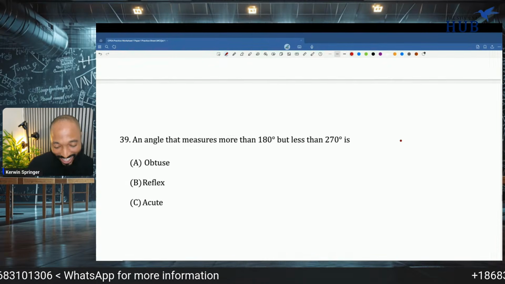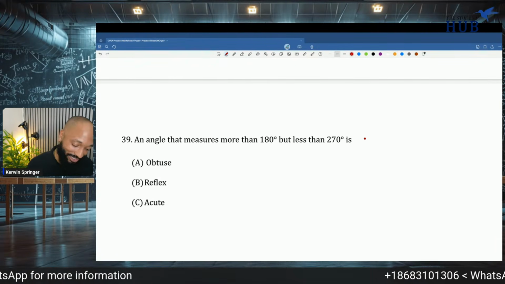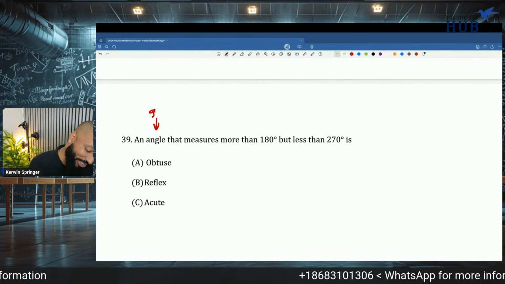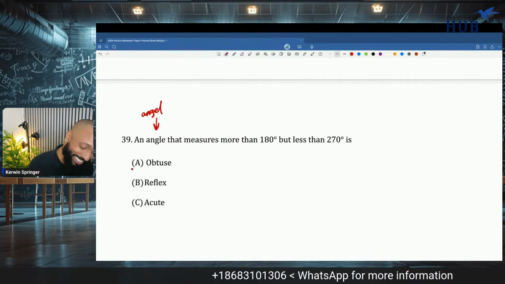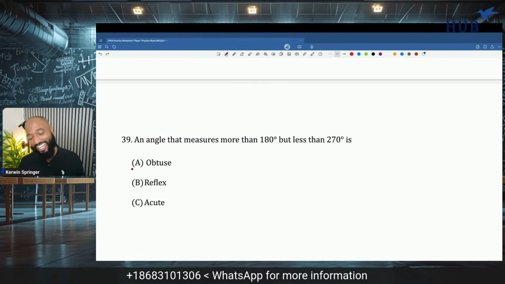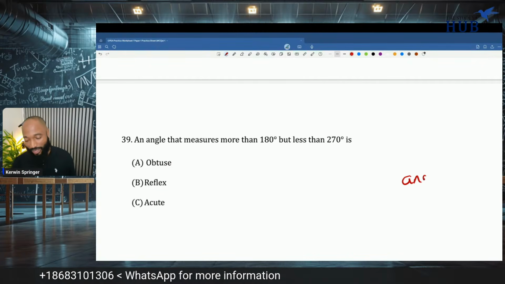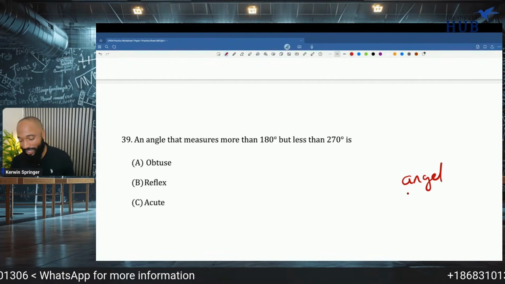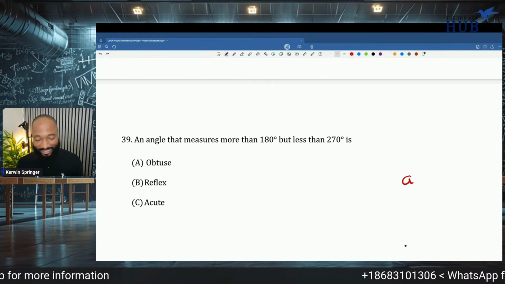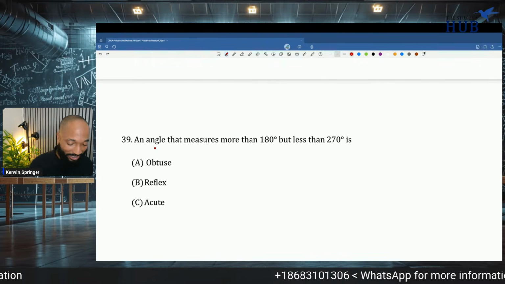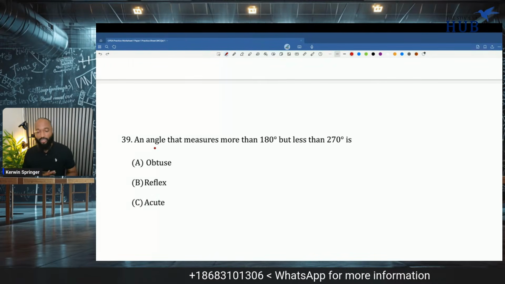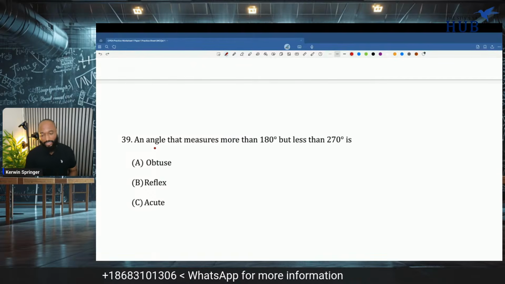An angel. No, sorry, an angle. Why did I say angel? That's a mistake that primary school students do a lot. They spell angle like this. Have you ever spelled angle like this? That's the angel. This is angle. That measures more than 180 degrees, but less than 270.